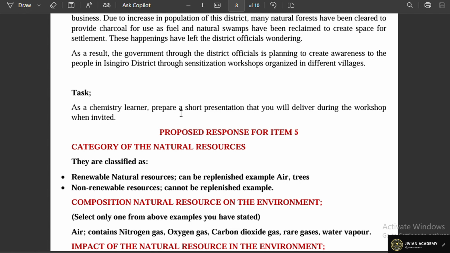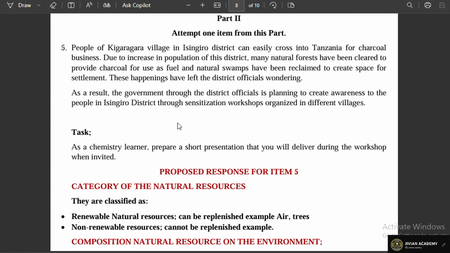Now, in this case, in your write-up, we expect the learner to first identify the category of the natural resources with reasons and examples. When you look at the scenario, we are looking at the natural forest to provide us with charcoal, and we have swamps. So you identify the natural resources first from the scenario.